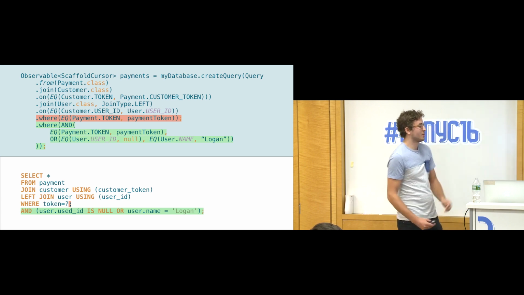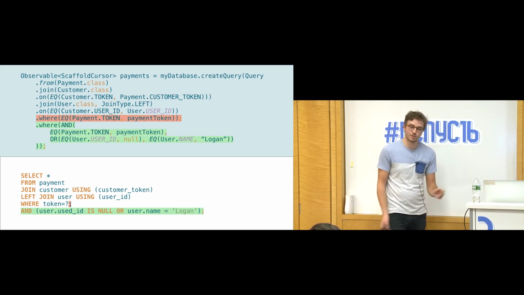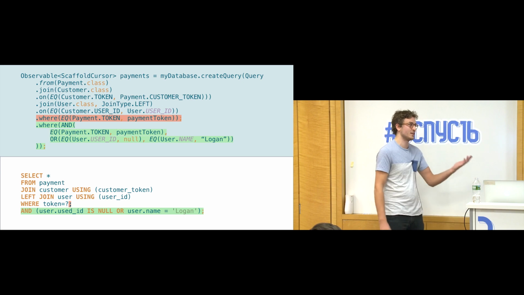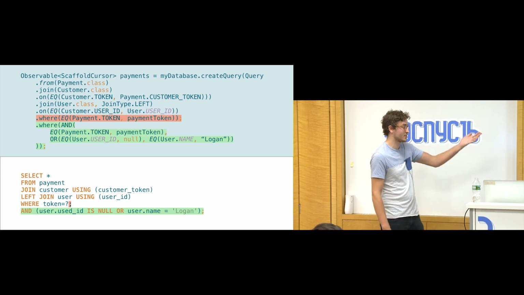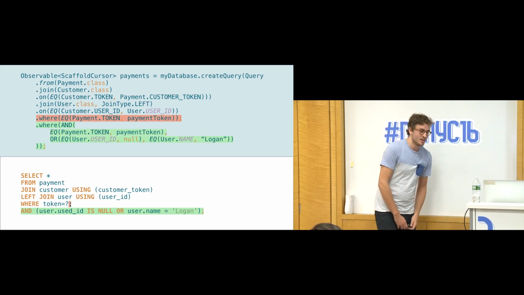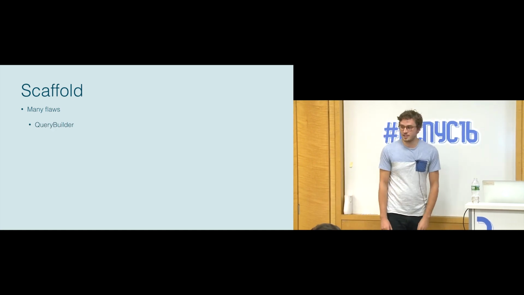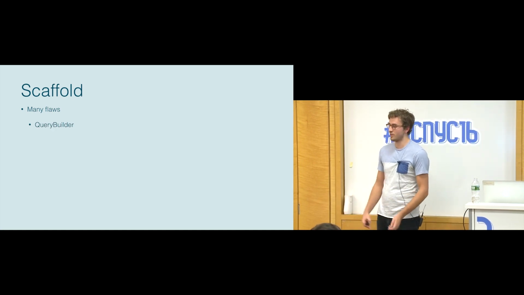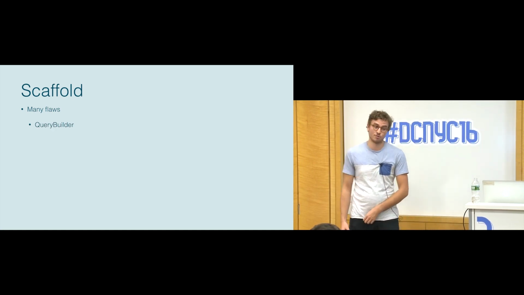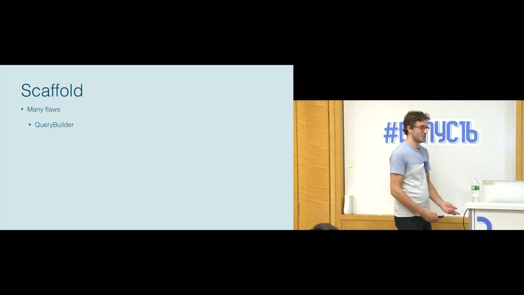Whereas in Scaffold, you pretty much scrap the old filter and you have to include this new one. And unless you're used to reading arithmetic and prefix notation, then this is kind of hard to parse. So this was a big flaw. And probably the biggest flaw that we had in Scaffold was it was just really hard to write queries and especially to change queries over time. But there were a number of other flaws with it.